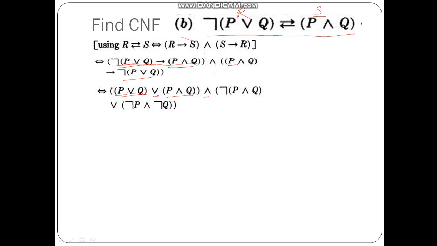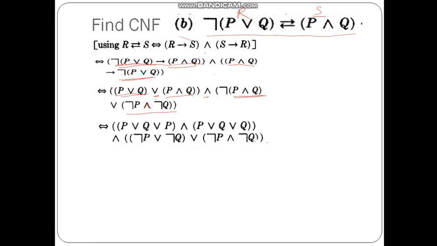And now this P implies Q. So not P, where P is this whole part. So not of P and Q, or not P and not Q, that is over here. And this negation is taken inside here. The simplification is done, due to that the symbol is changed over here.